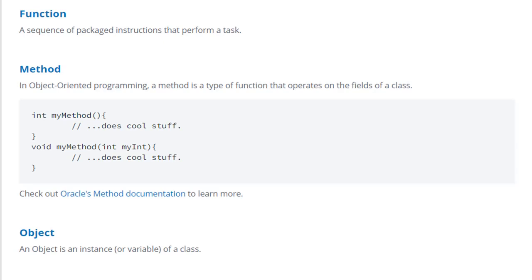And similarly, void my method. The difference you can see is that int my method returns some value, whereas void my method does not return any value, but it will print the output there itself. Object. An object is an instance or variable of a class.